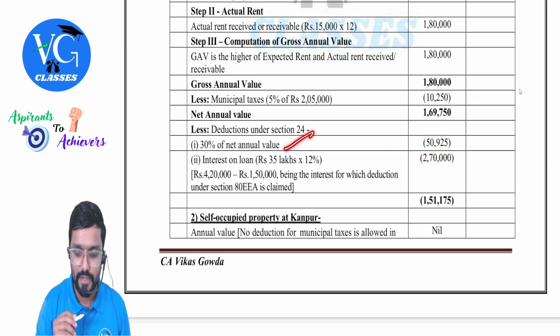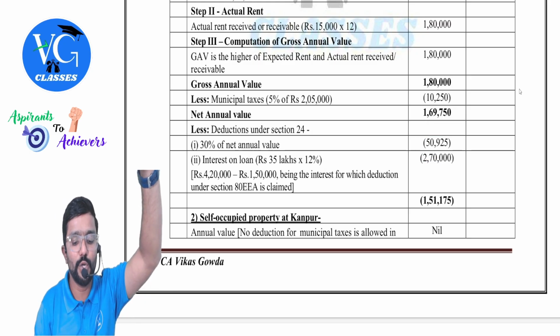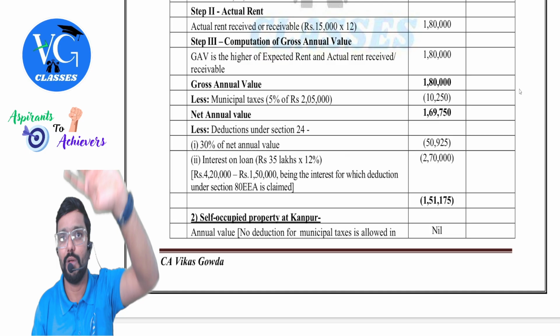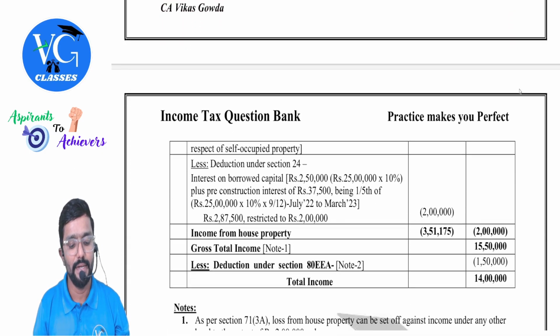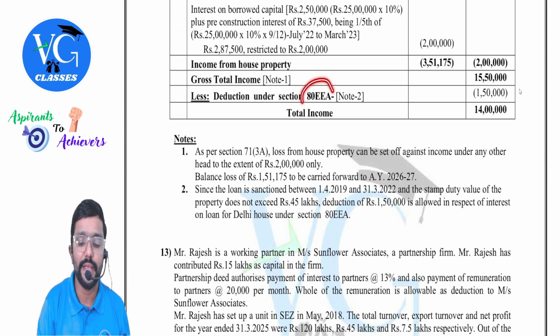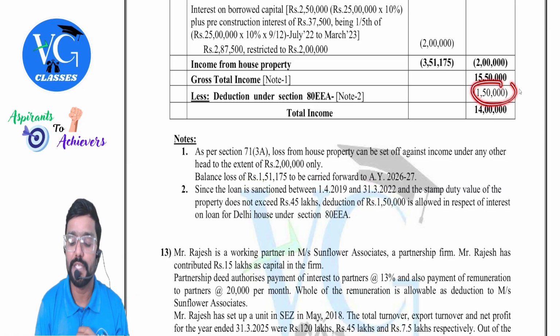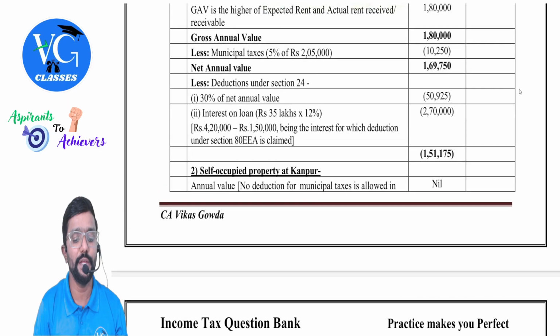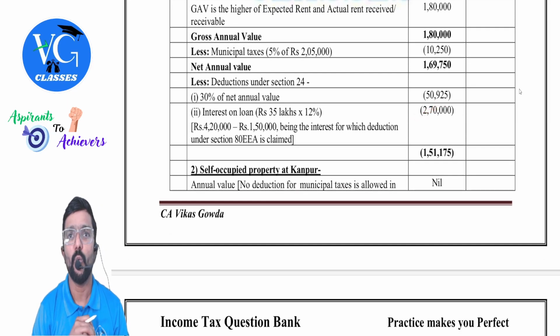30% of NAV is 50,925. Now important. What is the total interest? 35 lakh into 12%, which comes to 420. But under optional scheme, he is eligible for 80EEA deduction. How much, sir? Maximum 1 lakh 50. So set aside 150 for this. Remaining you claim here, 270. Why, sir? Because if you claim full 420 here, you will have a house property loss.